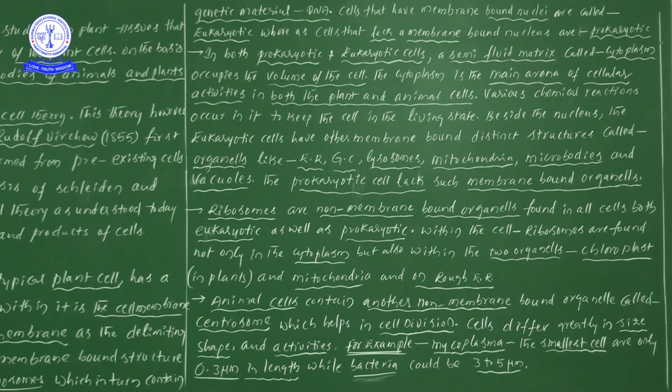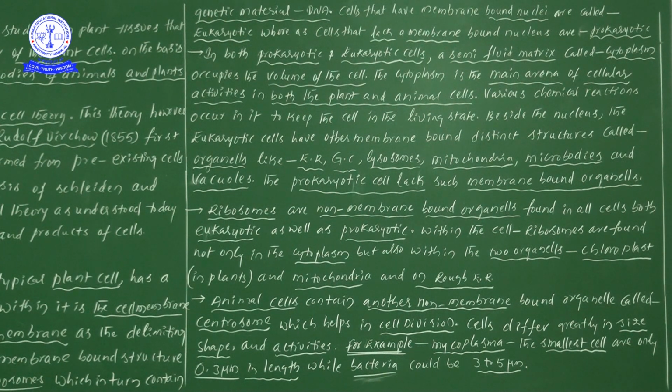So if you take a plant cell, the outermost protecting layer is the cell wall, and if you take an animal cell, the outermost protecting layer is the cell membrane. But in plant cells, the outermost protecting layer is the cell wall, and below it we find one more layer, that layer is the cell membrane. So that is the information.